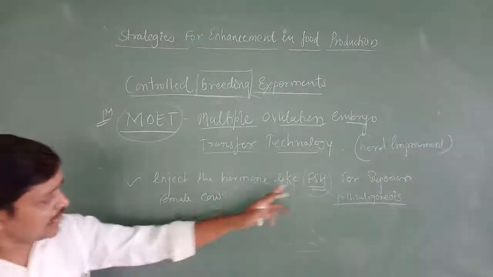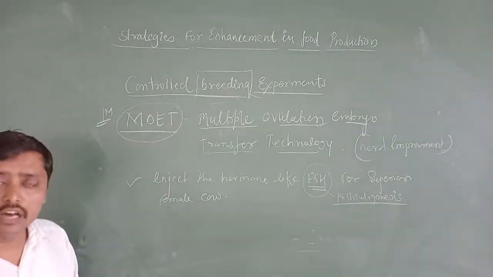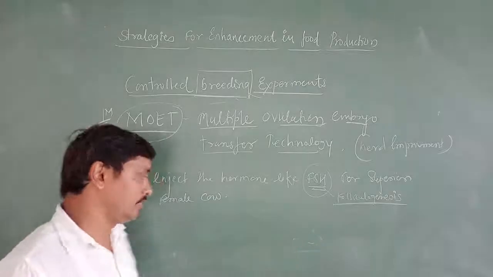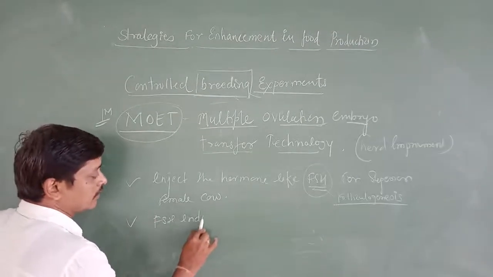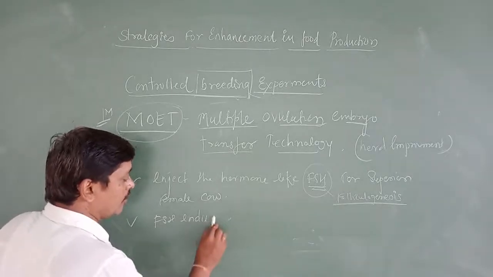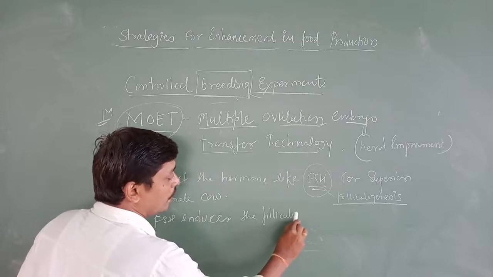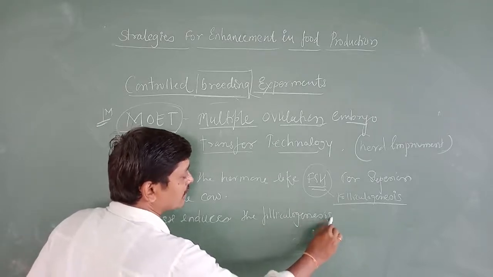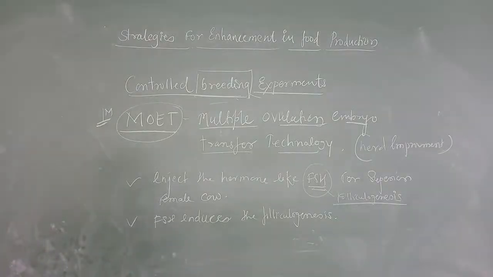Now when we administer FSH to the superior female cow, what is going to happen? FSH induces folliculogenesis, the development of follicles, and follicular maturation, which we call superior ovulation.